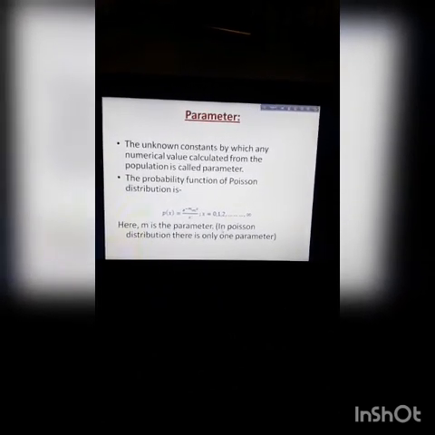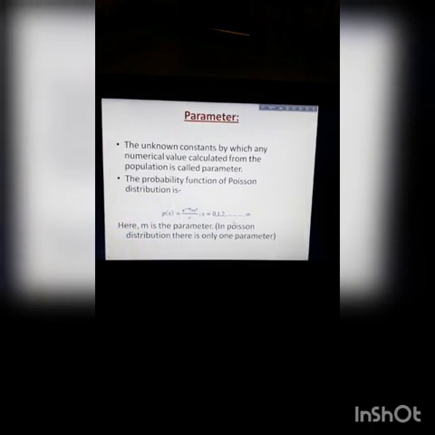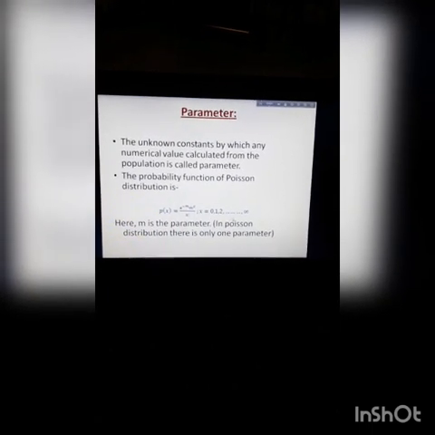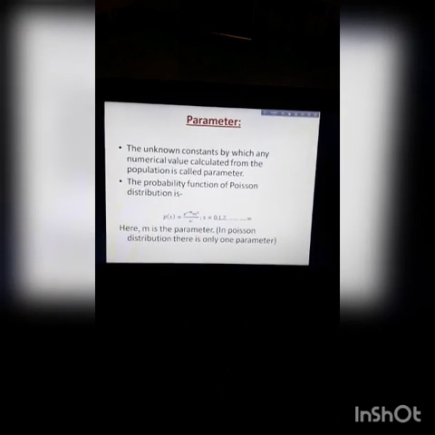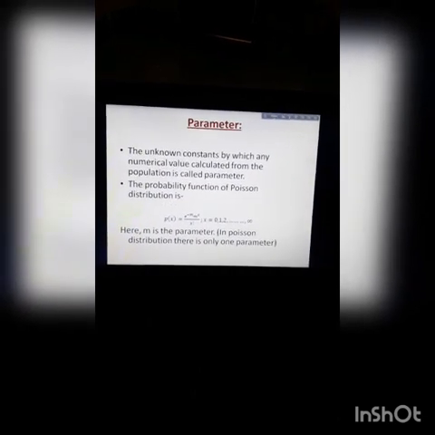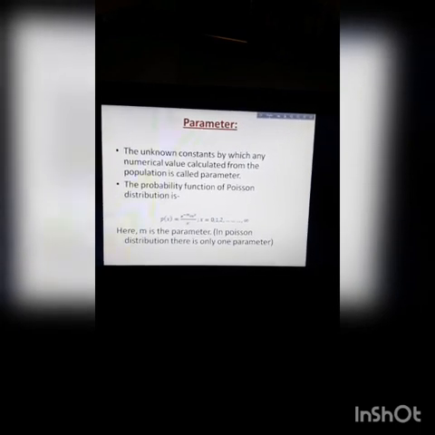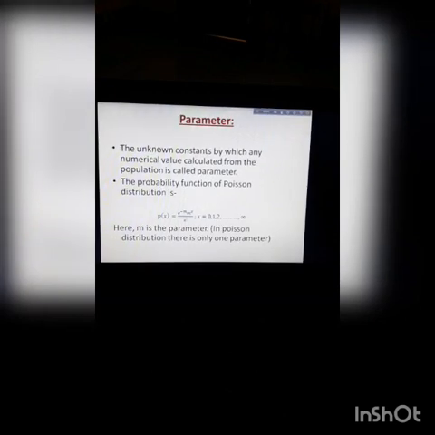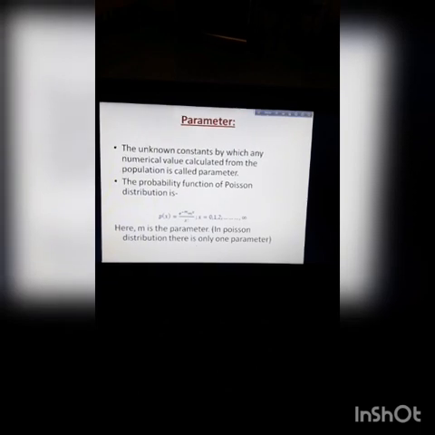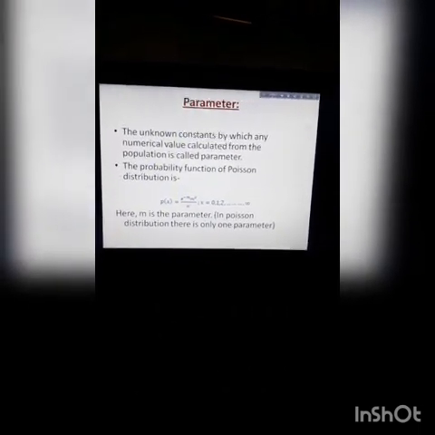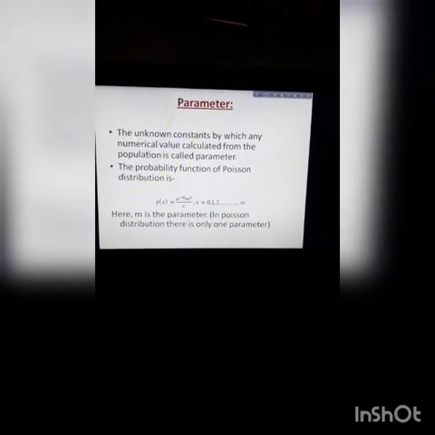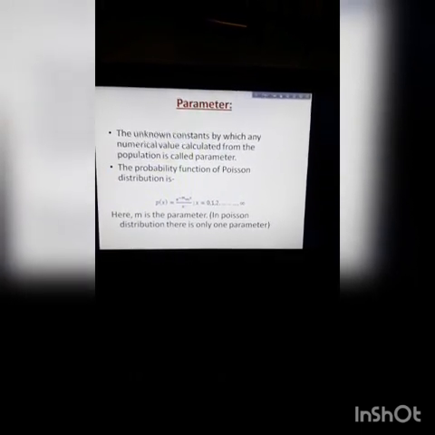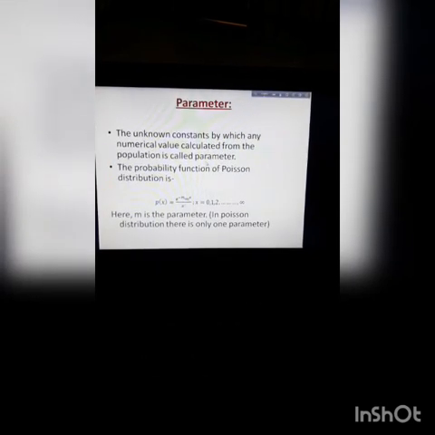Now, a very important topic is parameter. Parameter is an unknown constant. If we know the numerical value of the parameter, in that moment we can describe the distribution in many ways. So, the unknown constants by which any numerical value is calculated from the population are called parameters.